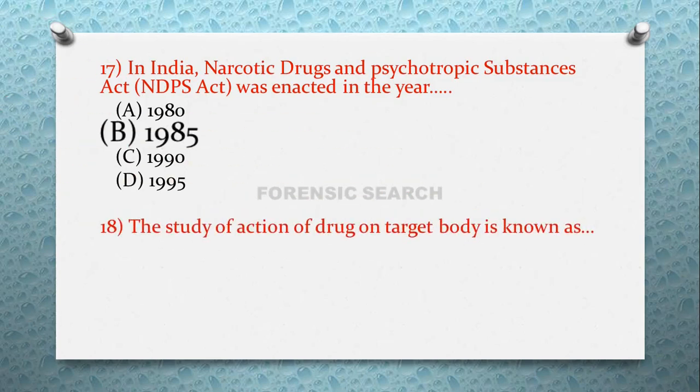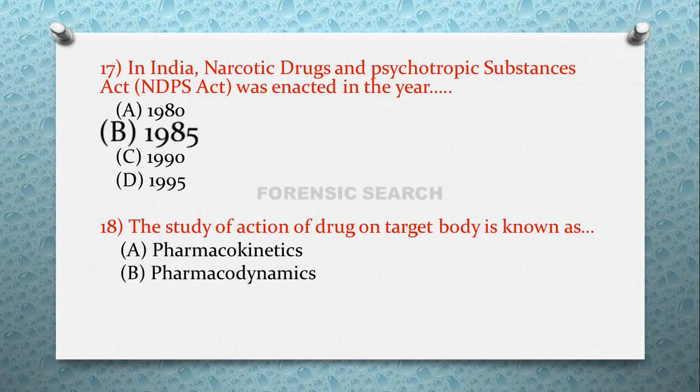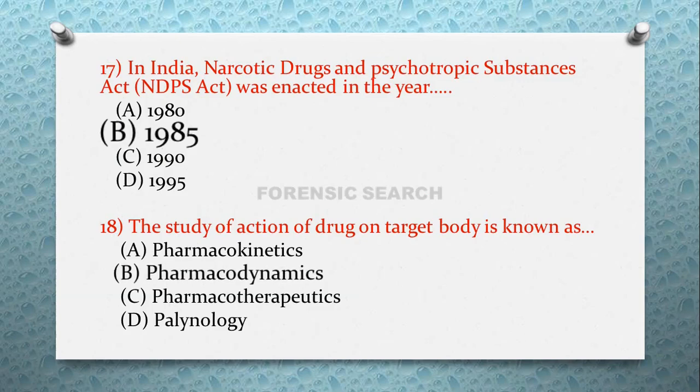Then the next question is, the study of action of drug on the target body is known as. Option A, pharmacokinetics, option B, pharmacodynamics, option C, pharmacotherapeutics, and option D, palynology. So the correct answer of this question is option B, that is pharmacodynamics is the study of action of drugs on target body.